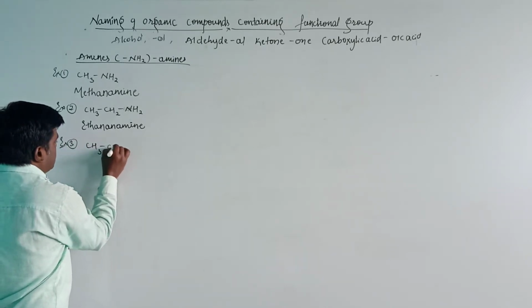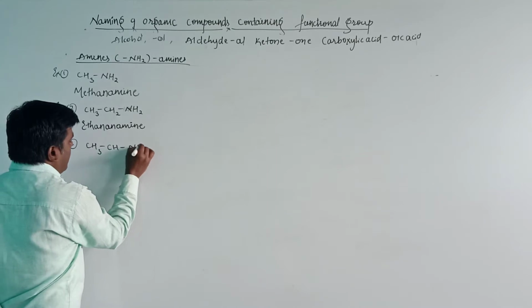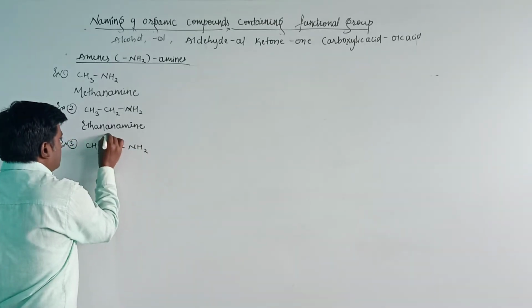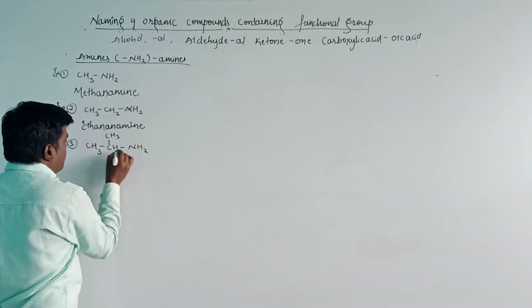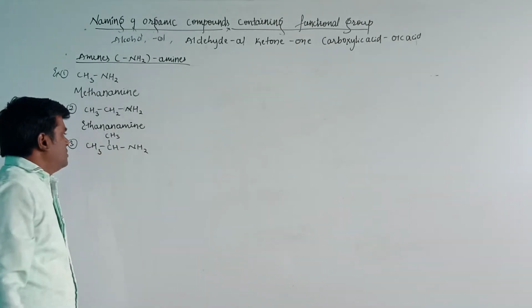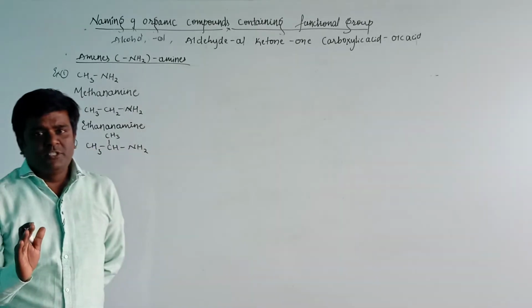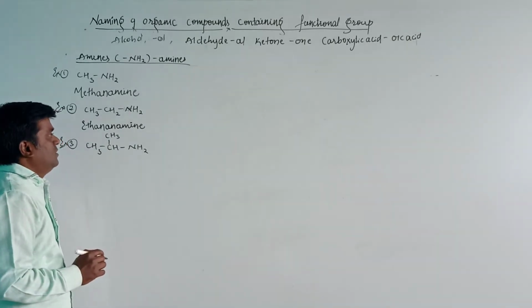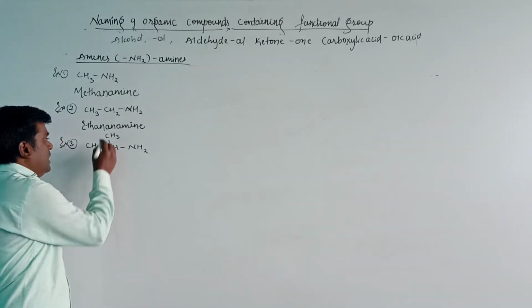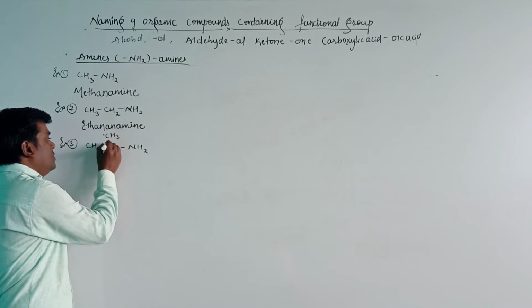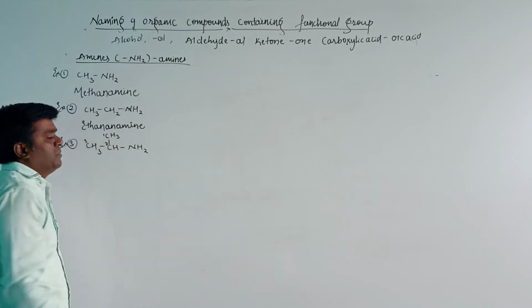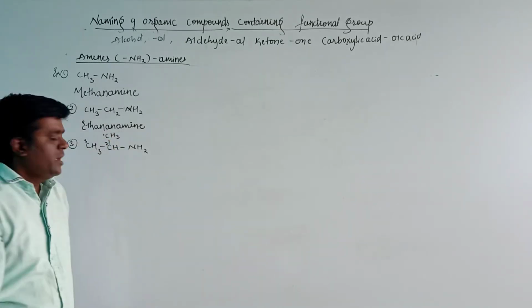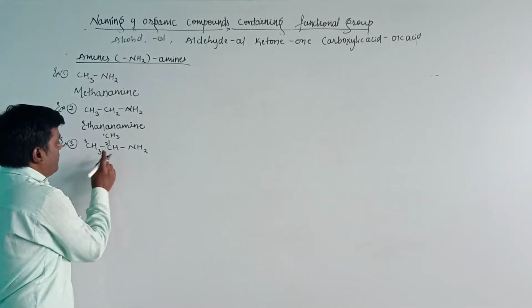Then example number 3 here, CH3CHNH2 with CH3. Now select the longest carbon chain first, according to the first rule. In the longest carbon chain, 1, 2, 3 are the number of carbon atoms present in the parent chain. Then the root word is prop.